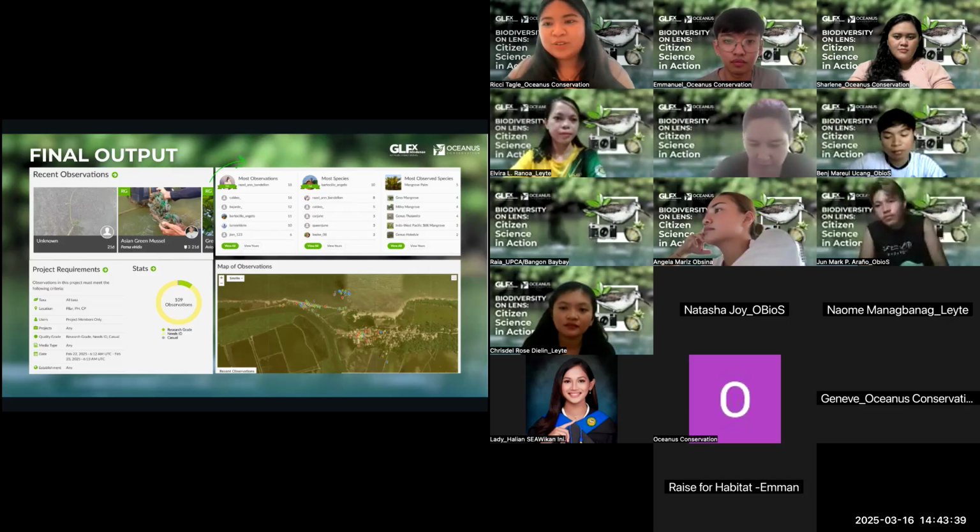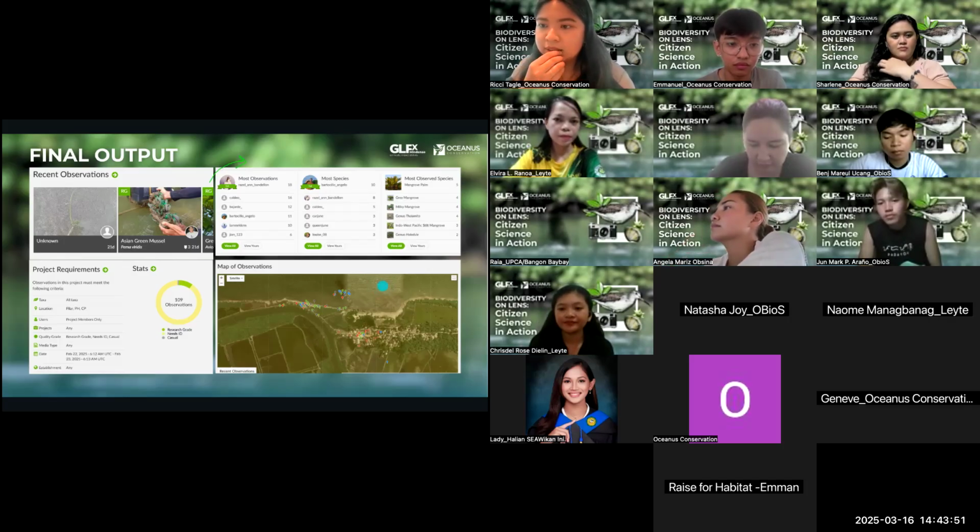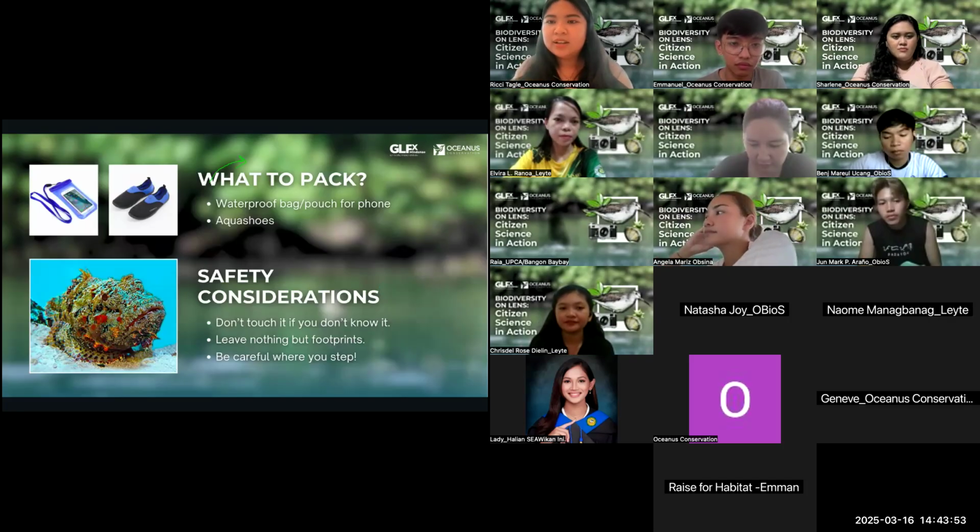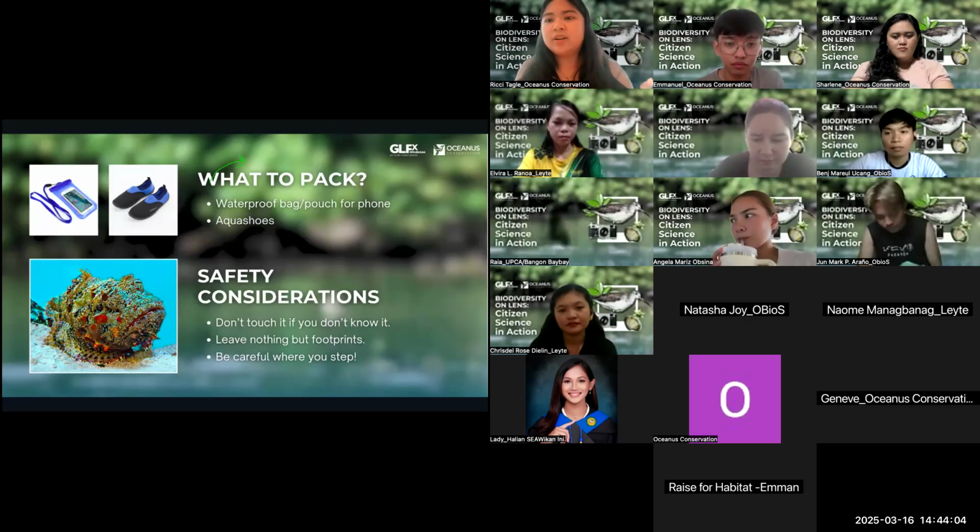Then we'll move on to the final slide, just some final reminders so that everyone is on the same page on best practices in the field. Can we go to the next slide? This is the last slide. Remember that to keep both our phones and our feet safe, especially if you go to mangroves, seagrass, or even beach areas or mudflats, please wear aqua shoes. Please protect your feet.